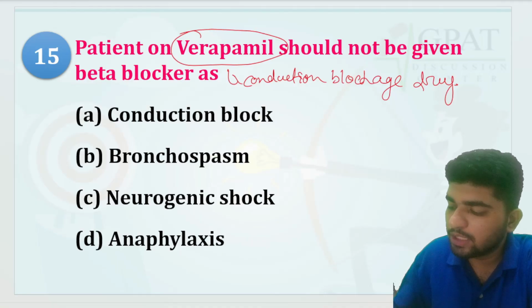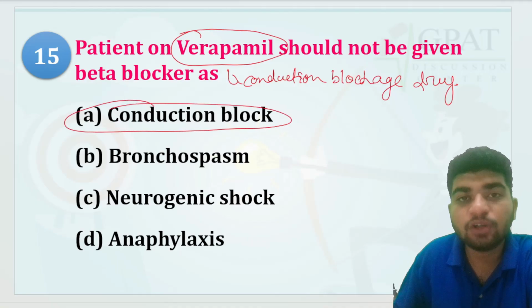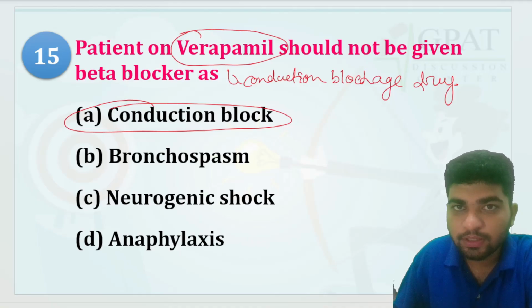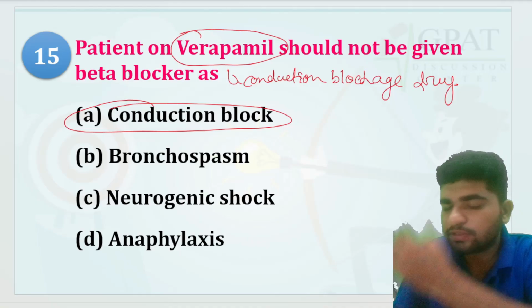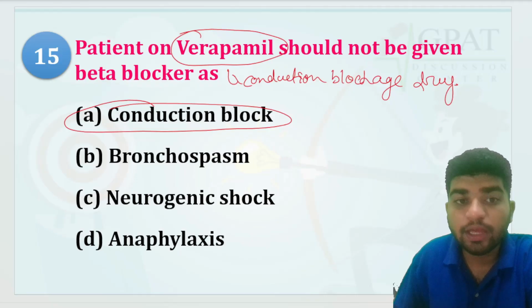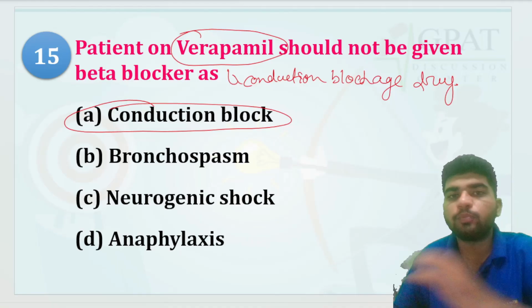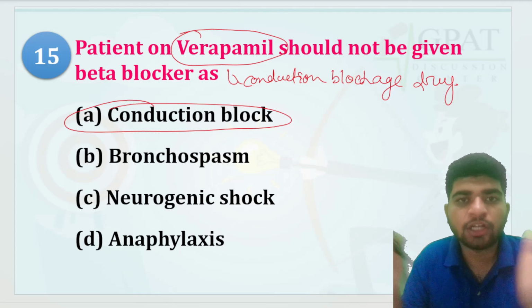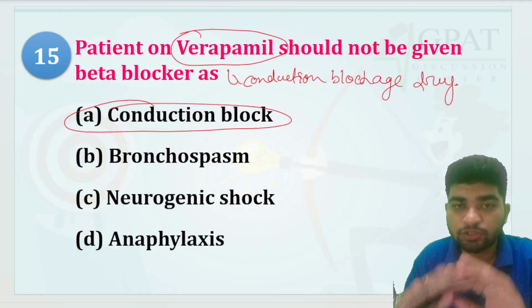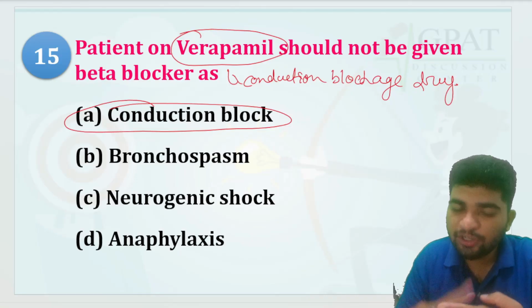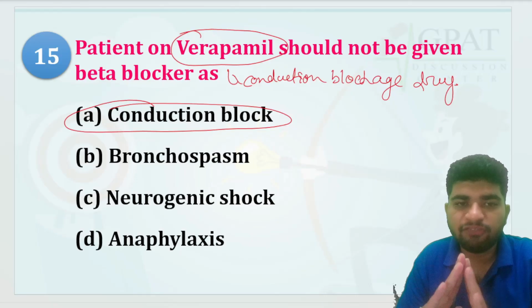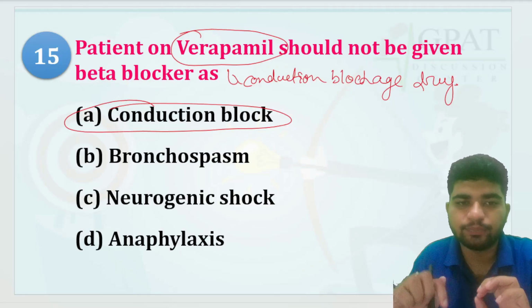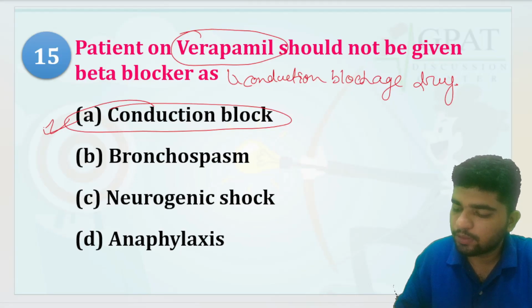Because it will block the conduction over here. Verapamil is already acting on the SA node. It is the most susceptible drug acting on the SA node. Beta blocker is also acting on the SA node, also altering the conductivity of the heart, isn't it? So both drugs will act on the SA node, and then there is a conduction block. That's why, from the interaction point of view, you should not give verapamil and beta blocker combinedly, as it may cause conduction block.